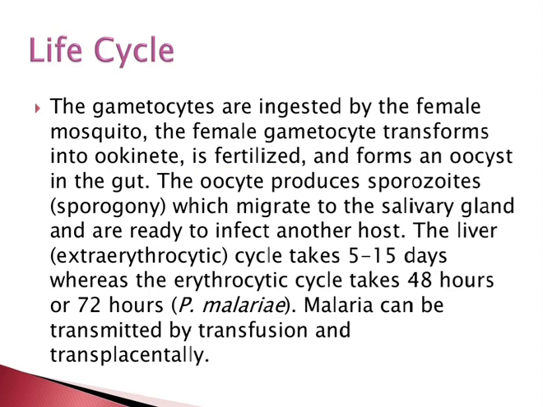The gametocytes are ingested by the female mosquito. The female gametocyte transforms into the ookinete. This is fertilized and forms an oocyst in the gut. The oocyst produces the sporozoites, by sporogony, which migrate to the salivary gland and are ready to infect another host.